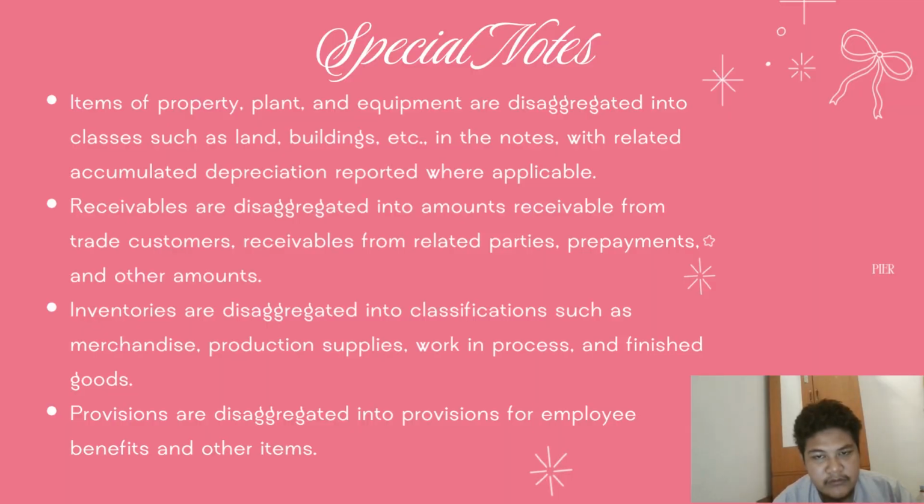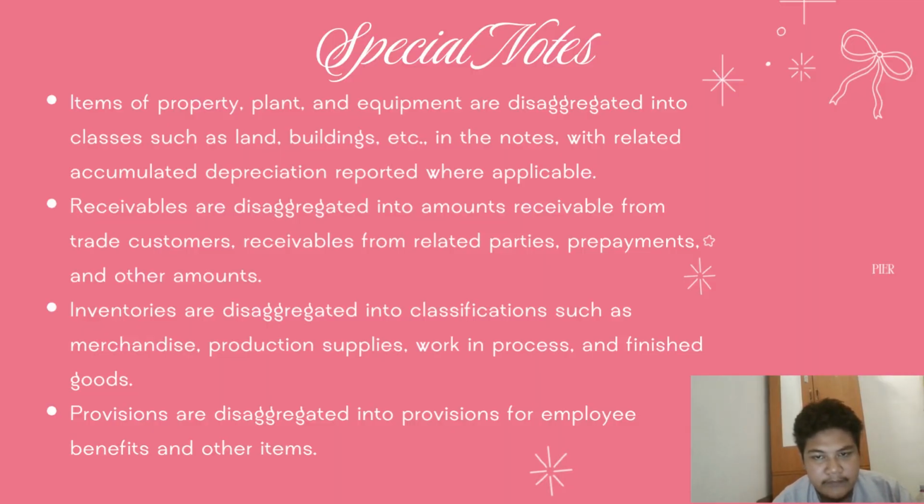So the note disclosures include: first, items of property, plant and equipment are disaggregated into classes such as land, building, etc. In the notes, the related accumulated depreciation is reported where applicable.